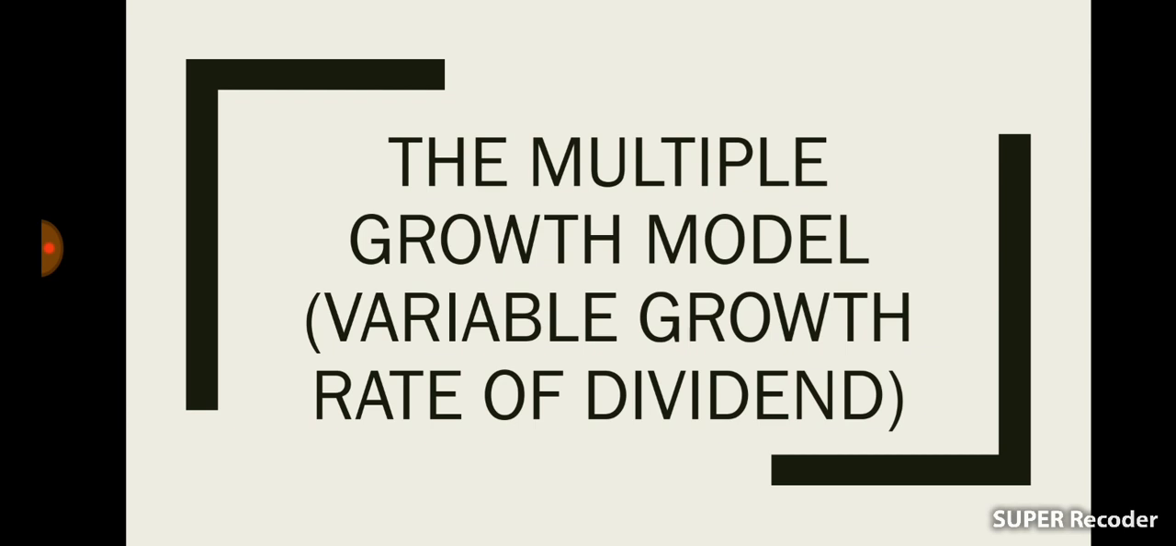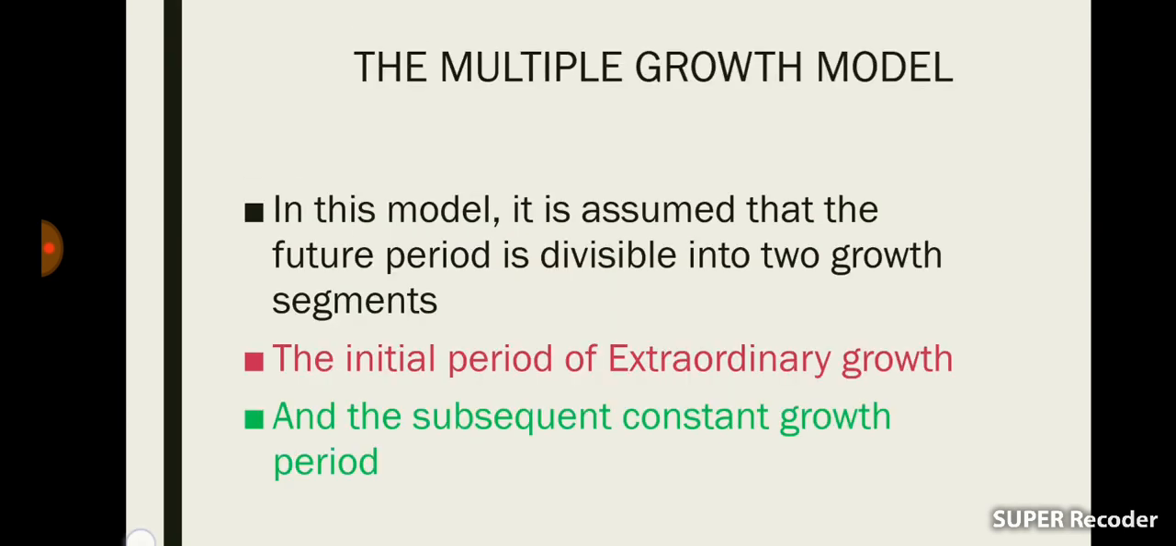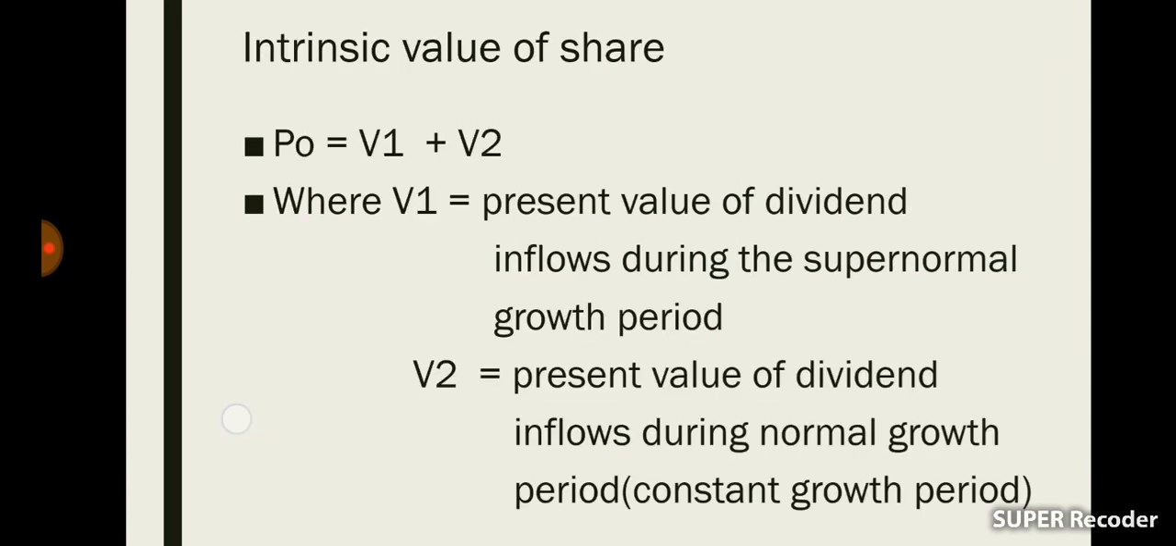Hence in this model, it is assumed that the future period is divisible into two growth segments. The first one is the initial period of extraordinary growth, and the second one is the constant growth period. For calculating the intrinsic value of a share, the equation is P0 is equal to V1 plus V2. Here the intrinsic value of the share is the sum of present values of two dividend flows.